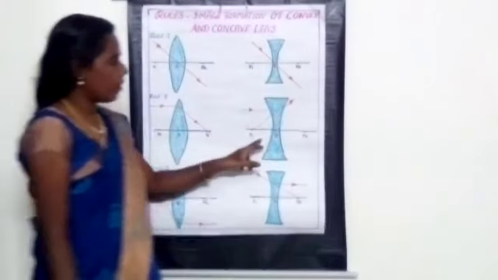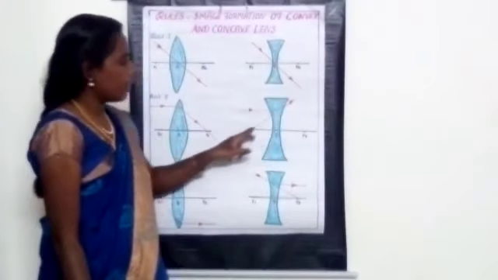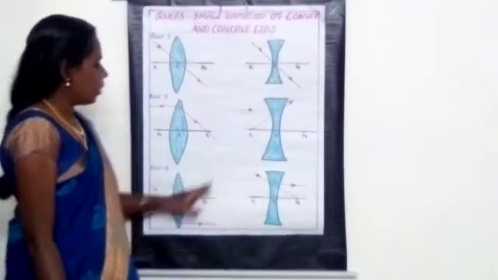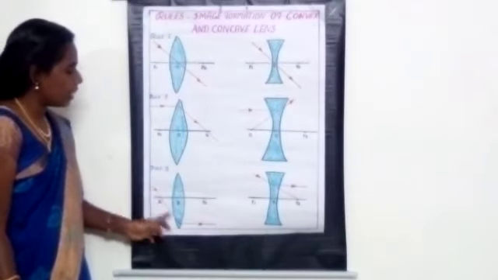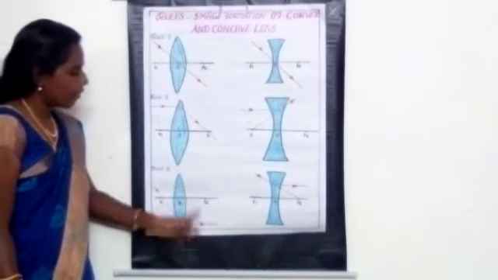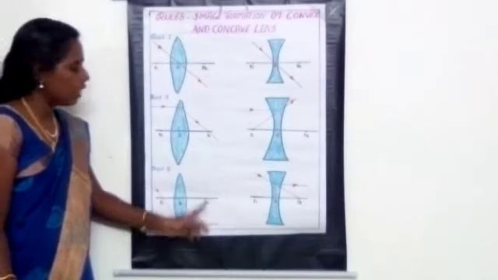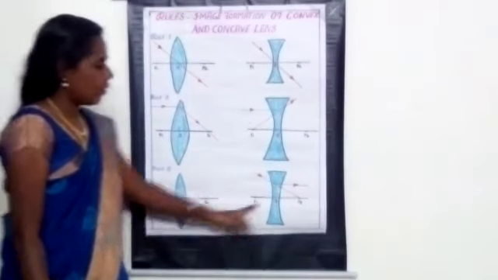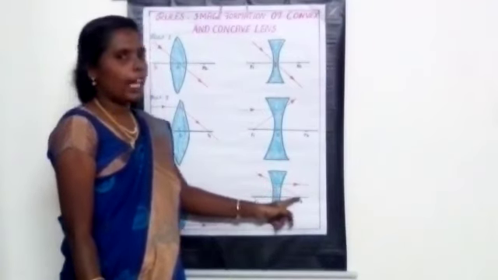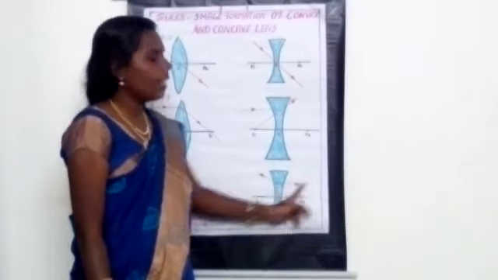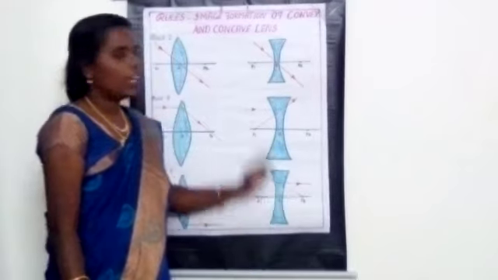For a concave lens, it will diverge back and appear to meet the principal focus. The third rule: when the ray of light passes through the principal focus, after refraction it becomes parallel to the principal axis. For a concave lens, the ray of light is directed towards the principal focus, and after refraction it will be parallel to the principal axis.